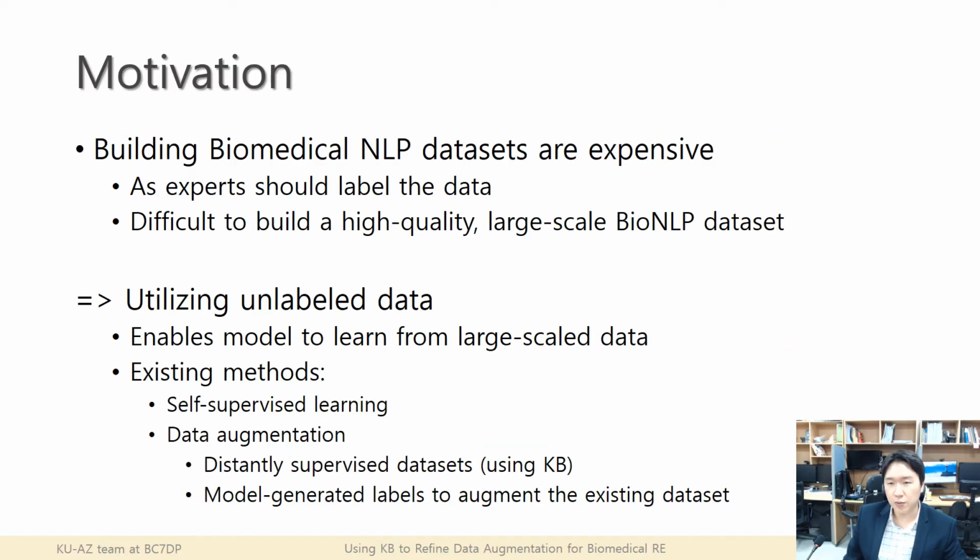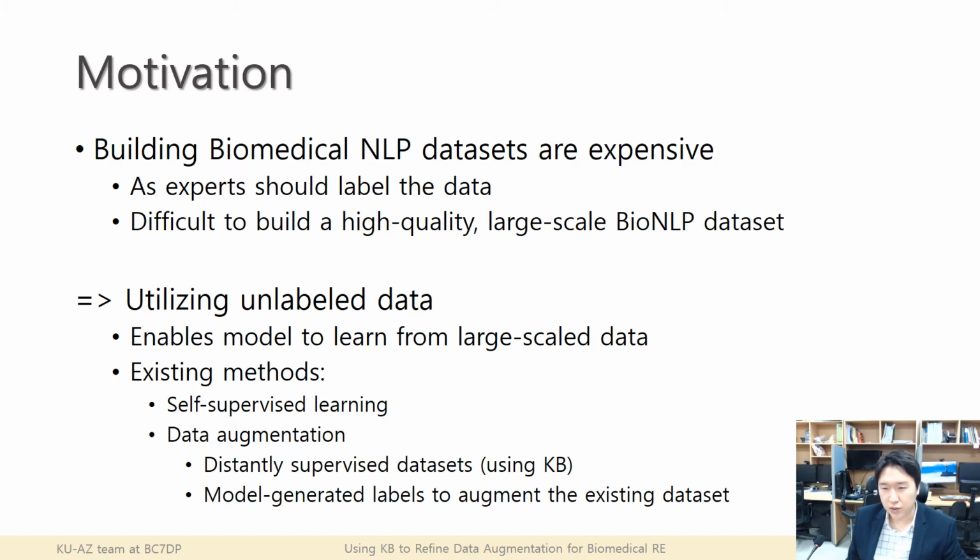So here's our motivation. Building biomedical NLP datasets is expensive, so it is difficult to build high quality and also large-scale bioNLP datasets. Utilizing unlabeled data can be one solution to that problem, as it enables the model to learn from large-scale data. Existing methods include self-supervised learning, and another branch is data augmentation.